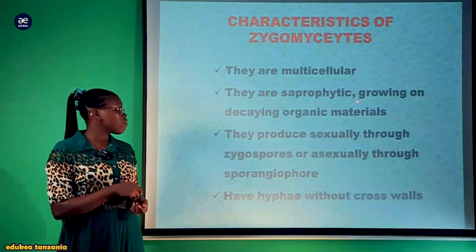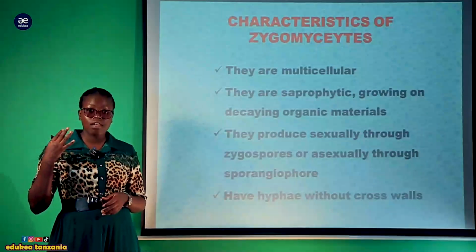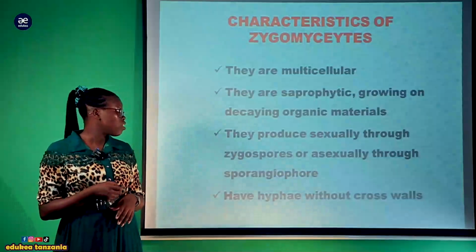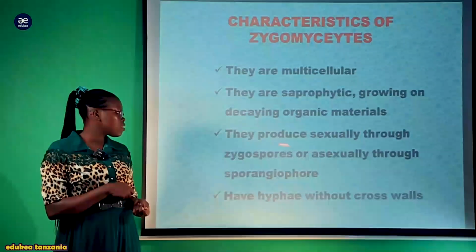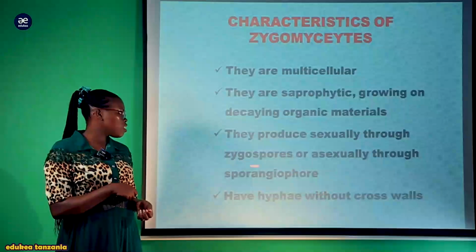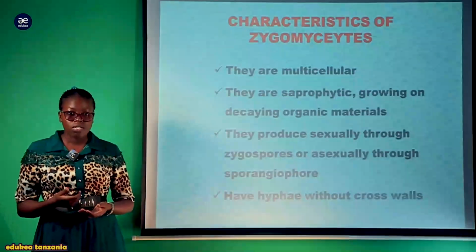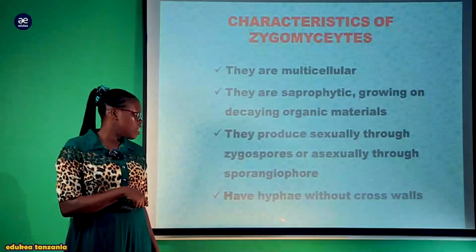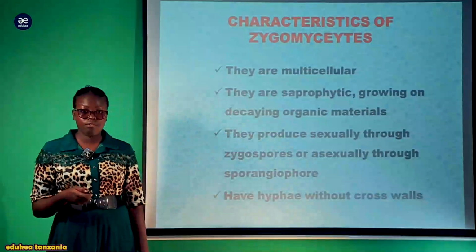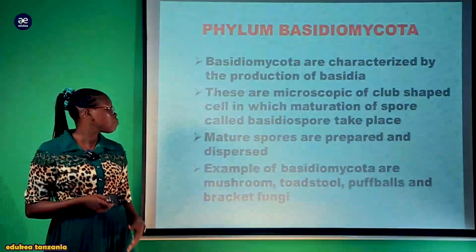Also, they are saprophytic, meaning that they feed on dead organic matter. Also, they grow on decaying organic matter. Also, they reproduce sexually through zygospores or asexually through the sporangiophore. Also, these members have hyphae without crosswalls. So they have aseptate hyphae, without the crosswalls.